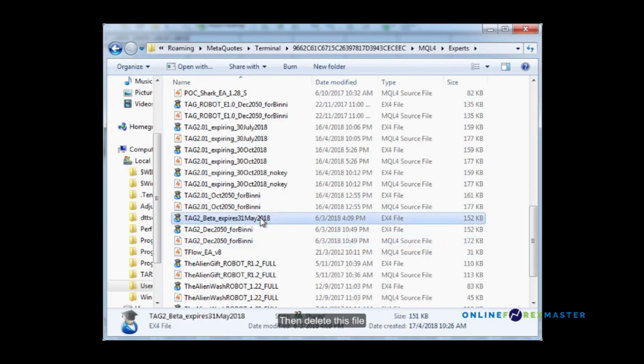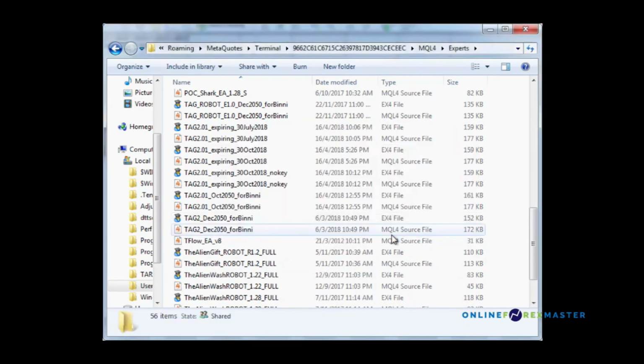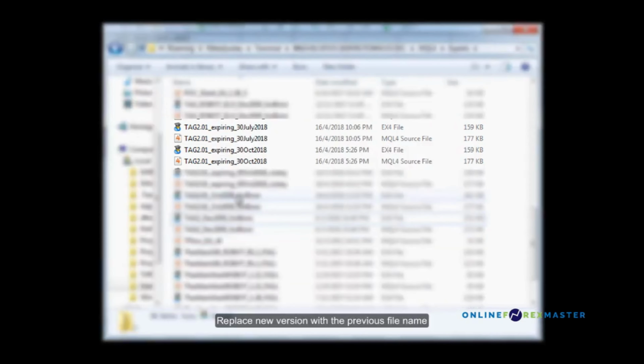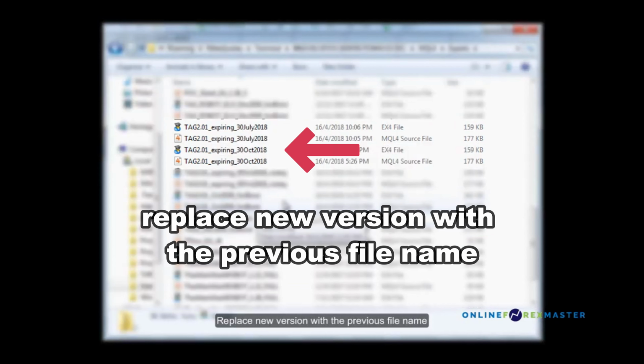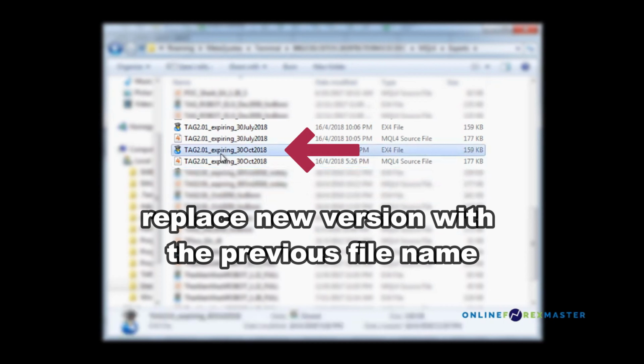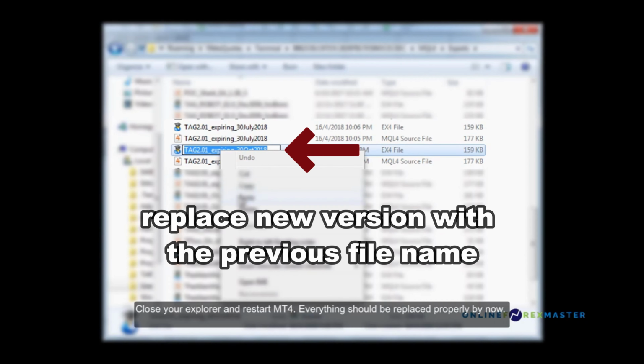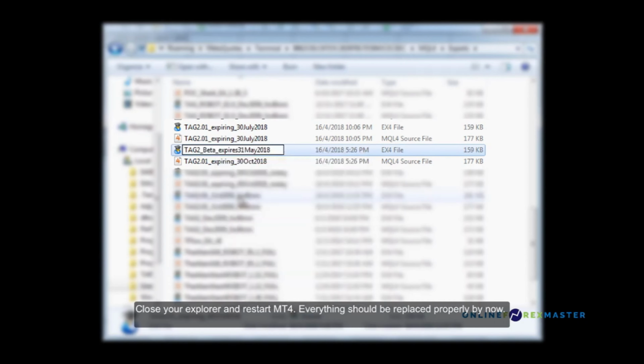then delete this file. Replace the new version with the previous file name. Close your Explorer and restart MT4. Everything should be replaced properly by now.